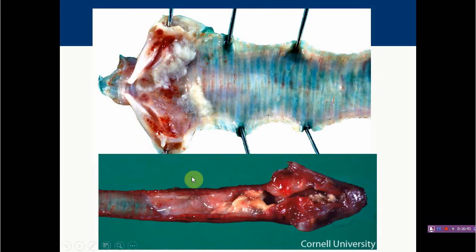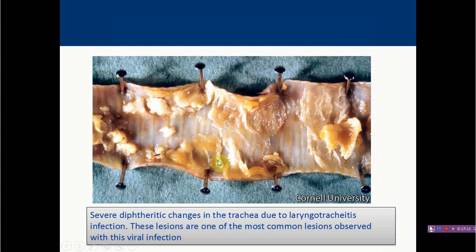Here you can see another picture. The entire trachea is filled with a caseous plug of fibrinonecrotic material. Here also they are filled with fibrinonecrotic material. When you see the entire trachea filled with such material, it will ultimately occlude the lumen, produce asphyxia, and the birds will die. Here again pseudo-diphtheric membranes are present over the trachea. All these materials which cover the internal layer of the trachea are pseudo-diphtheric membrane.